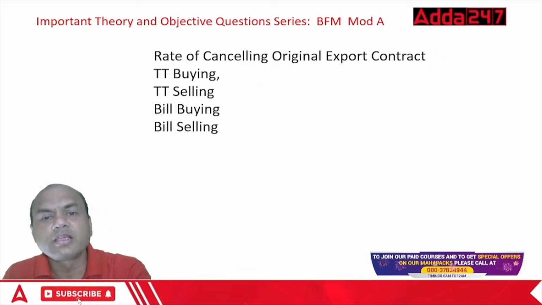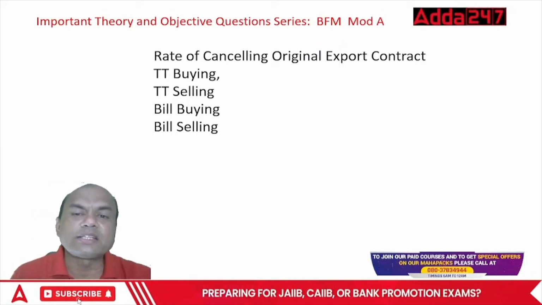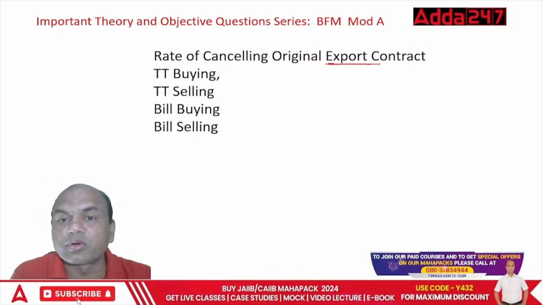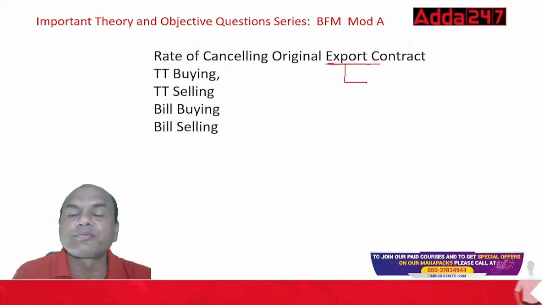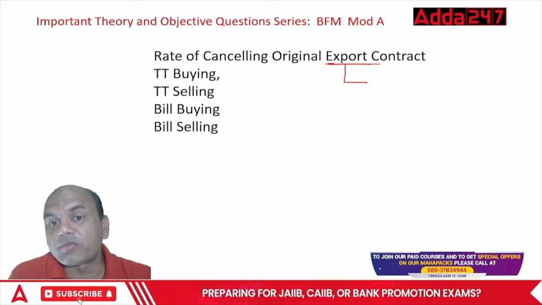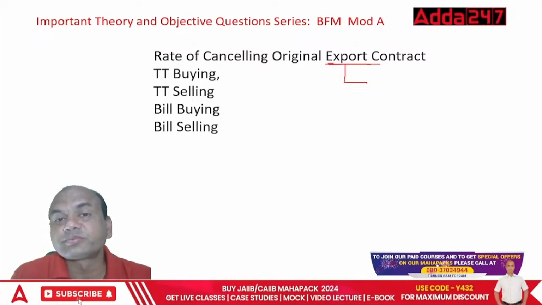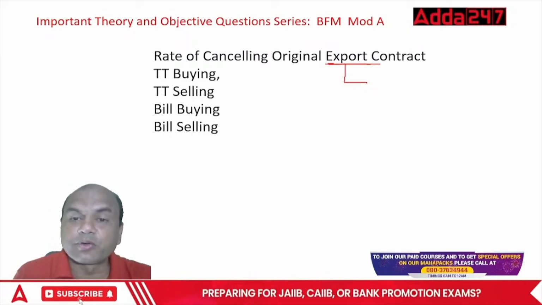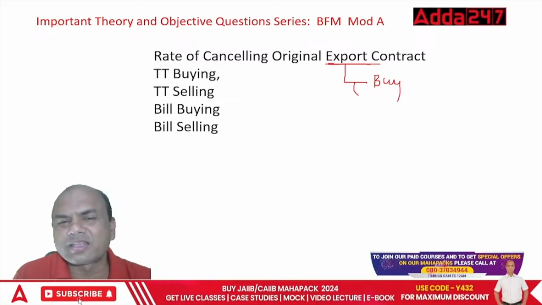Chalo, next one. Rate of cancellation of original export contracts. Here, original export. So export contract is always for what? Just now we told in the first problem, whenever we have export, export will always be buy, right? Buy or bid, forget it, keep it simple, buy.